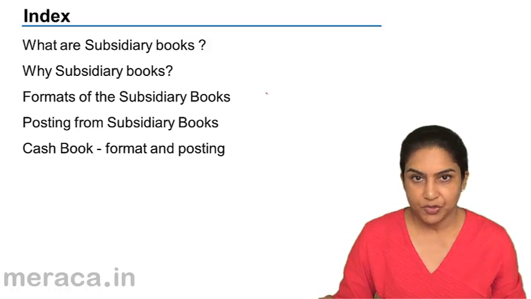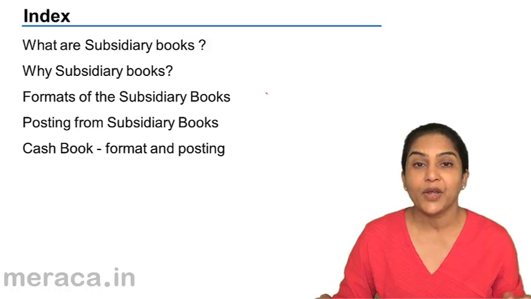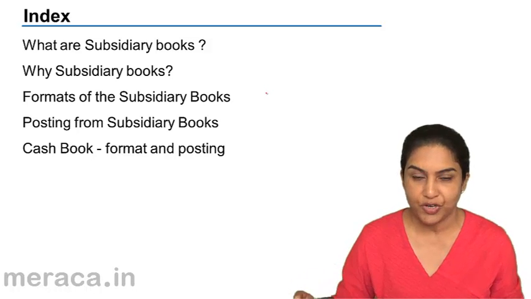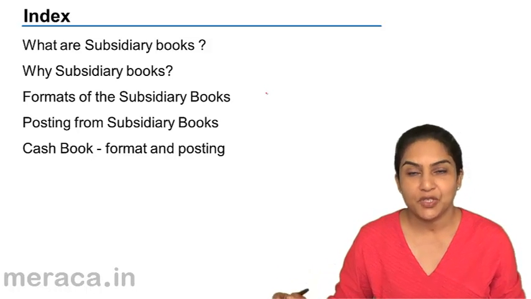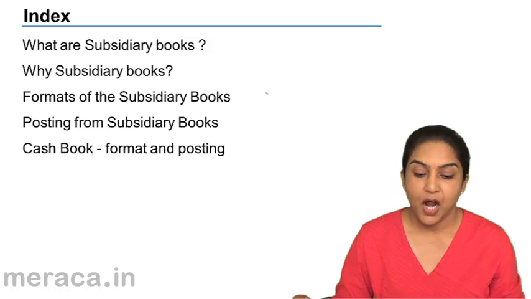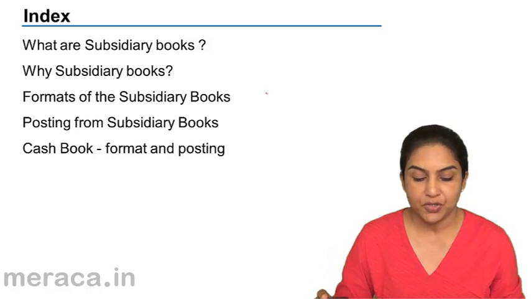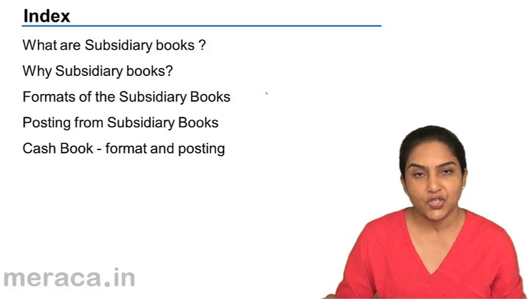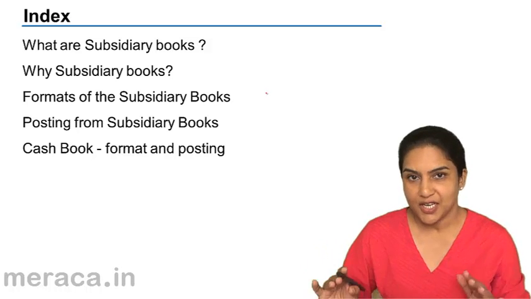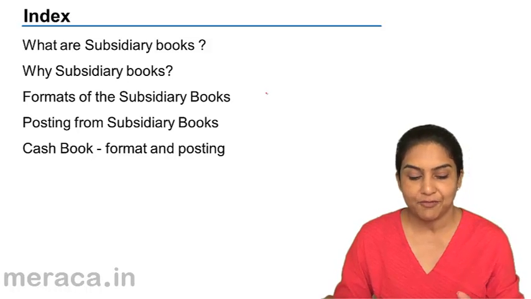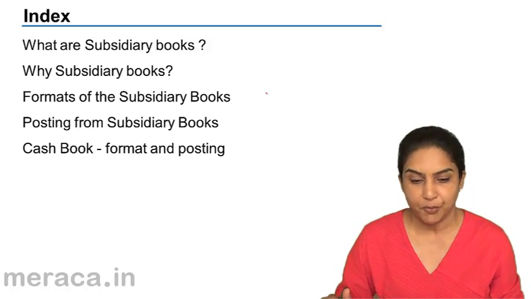What are subsidiary books? We'll define what are the subsidiary books, why we need subsidiary books, how does it help us, how does it make the accounting process more efficient, the different subsidiary books, what are the different formats of these subsidiary books, how do we post from subsidiary books, and also we will consider cash book. Is cash book a subsidiary book? Actually, it is both a subsidiary and a principal book. It is both a journal as well as a ledger, but it is a part of the principal book of accounts. So it's not really a subsidiary book.